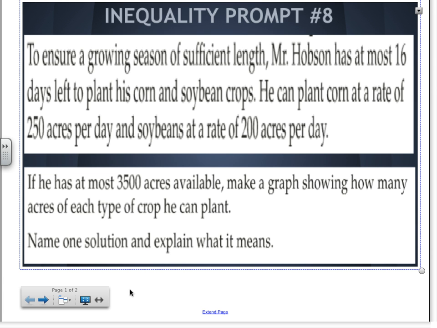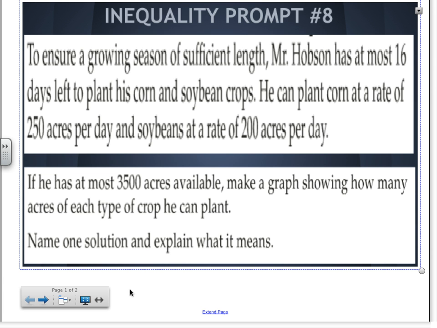What else is there that puts a restriction on us? Yes, Ann? 16 days. Yeah. We don't just have a land issue, we also have a time issue, right? 16 days to plant both crops. I can plant 8 days here, 8 days there. That's a total of 16 days.